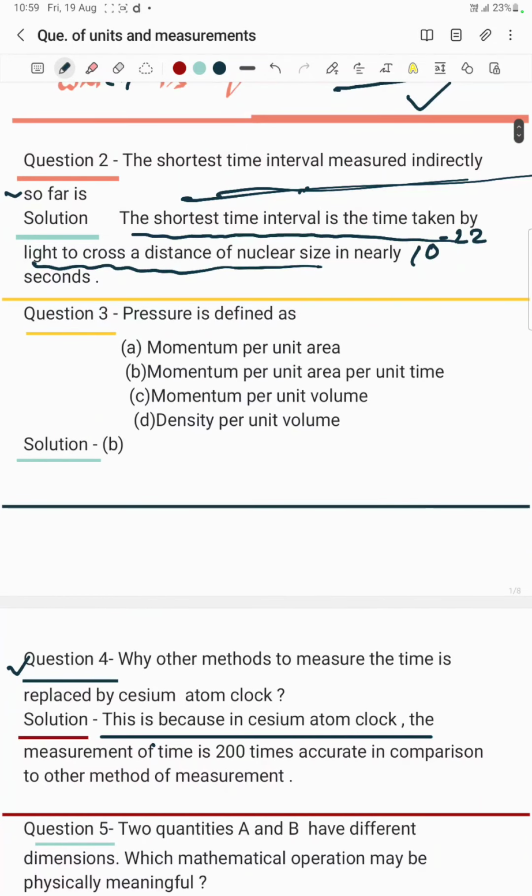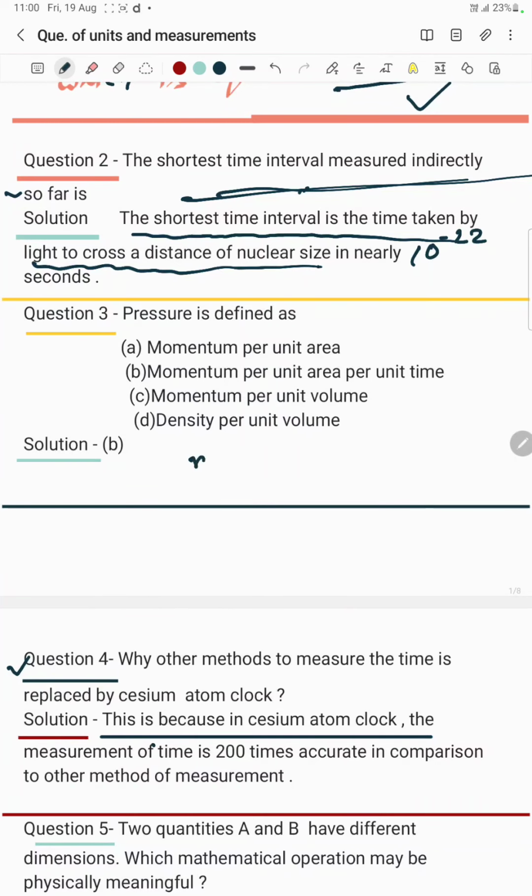Pressure is defined as, according to me, option A, momentum per unit area; option B, momentum per unit area per unit time; option C, momentum per unit volume; option D, density per unit volume. According to me, momentum per unit area per unit time is the correct answer. I will show you how.